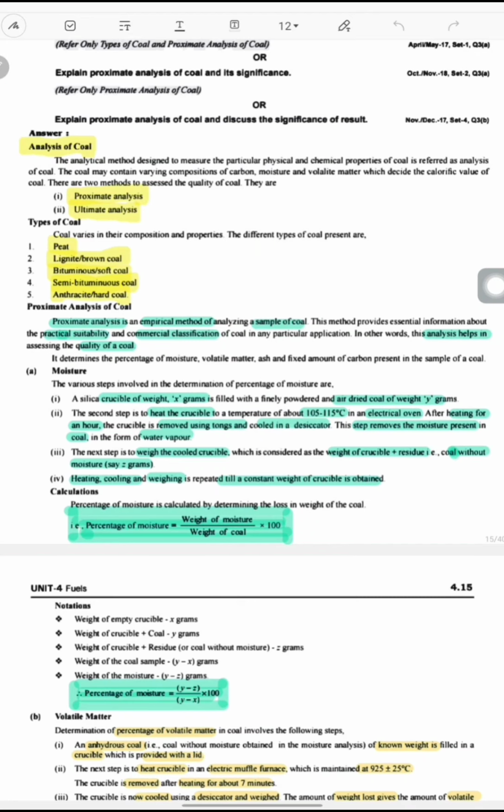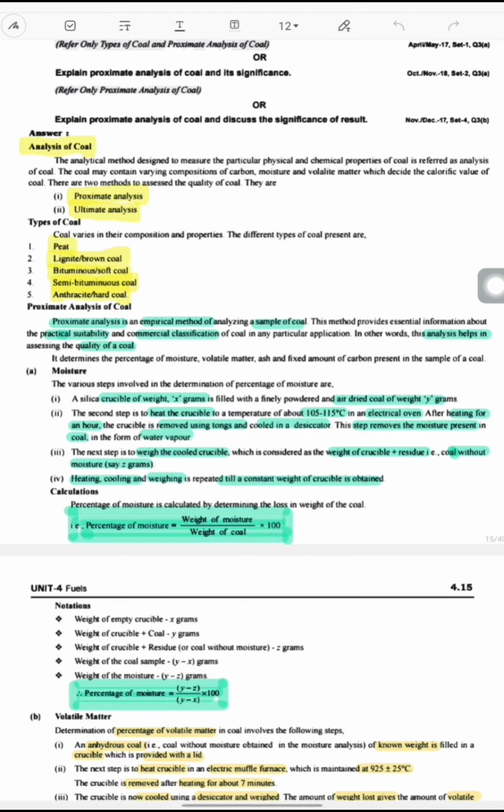So by using analysis of coal we can measure the physical properties like melting point, boiling point, etc. And also we can measure the chemical properties. That means what are the constituents present in the coal, how much carbon is present, how much hydrogen is present, how much nitrogen is present. So this analysis is called a chemical analysis.